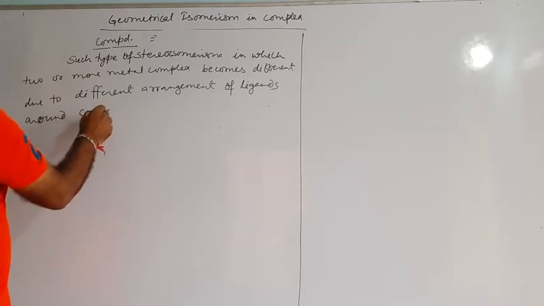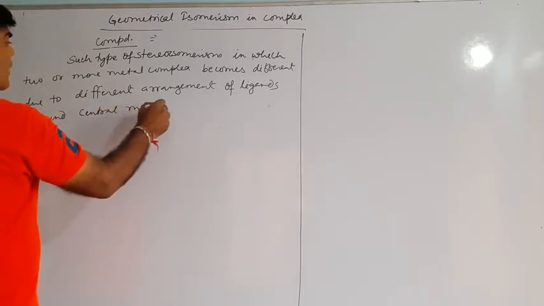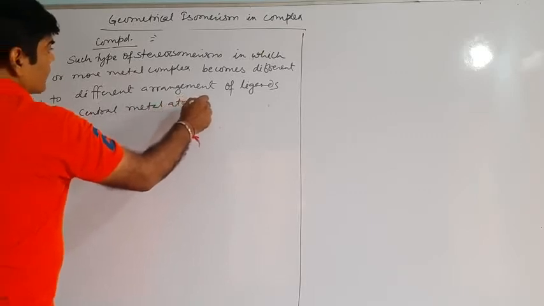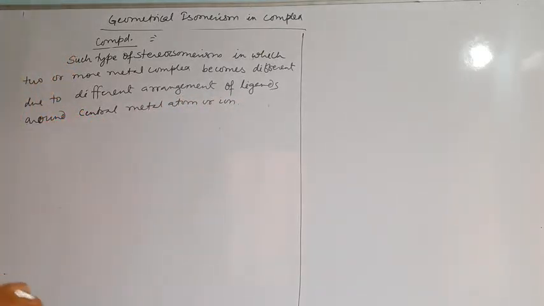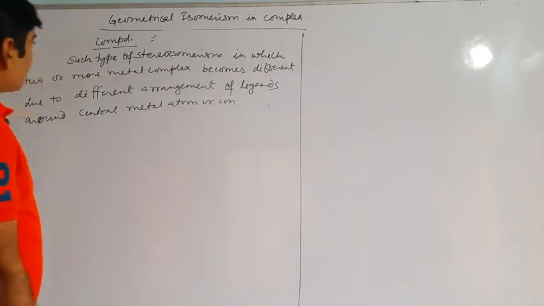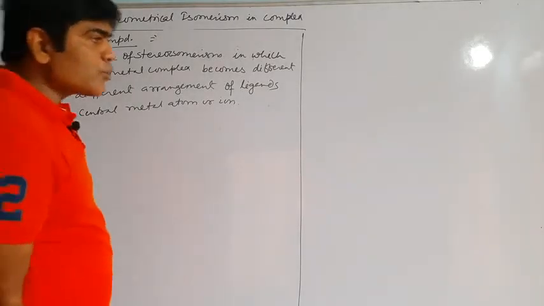If their ligand positions around the central metal atom or ion are different, then they will be called geometrical isomers.